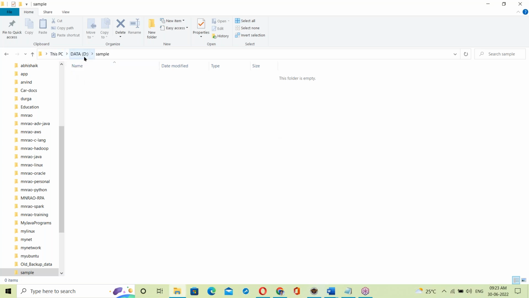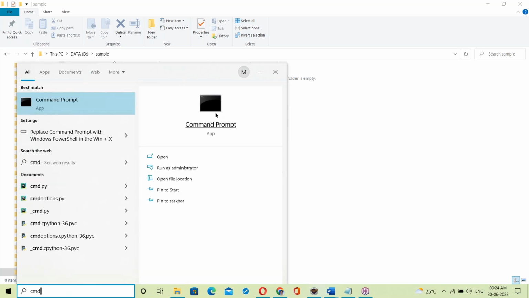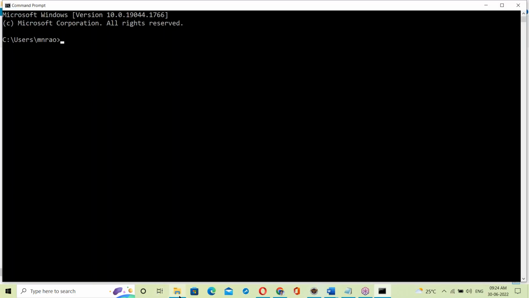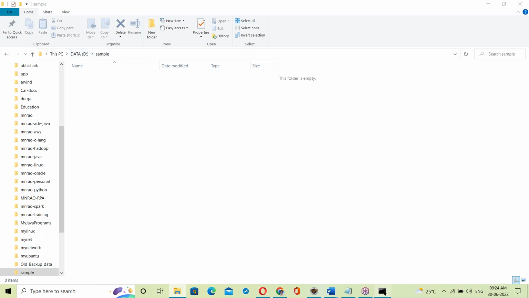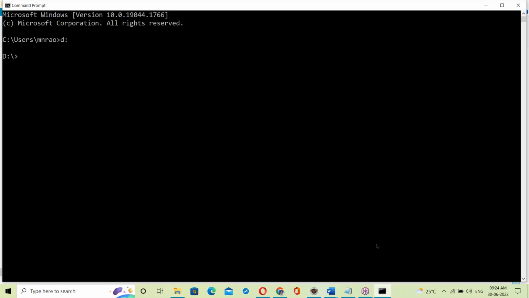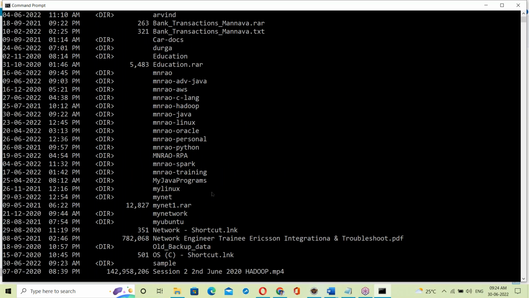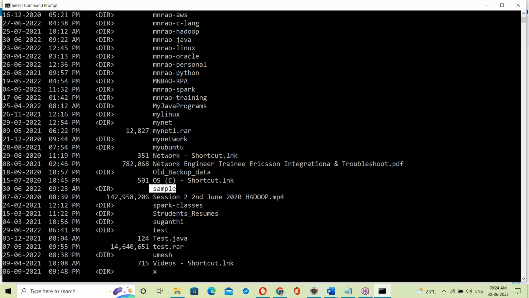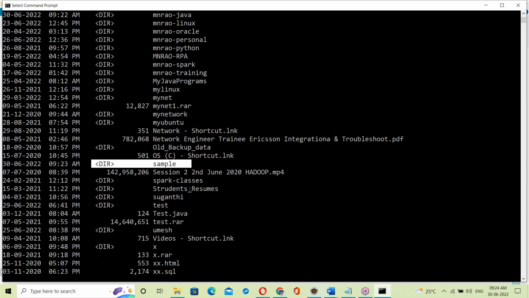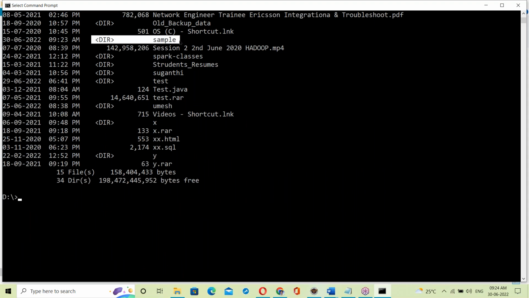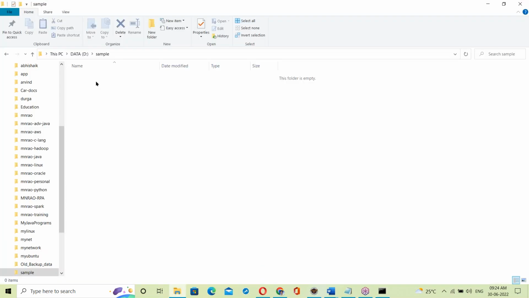See, the D drive sample folder. In this folder, let us develop a Python script. First of all, open the command prompt and go to the D drive. D colon is the D drive. DIR lists the contents. Here it's the sample directory. Directory and folder are the same.